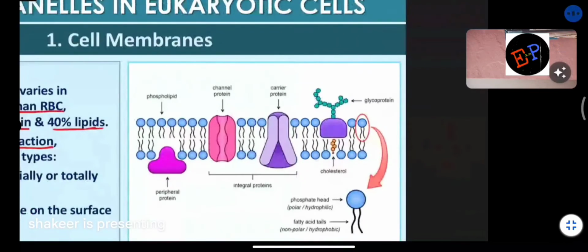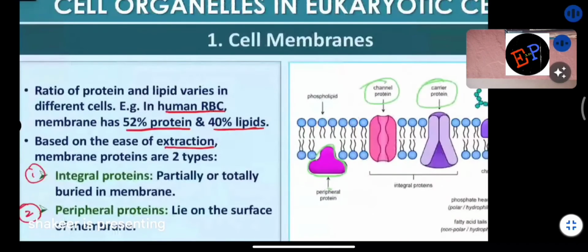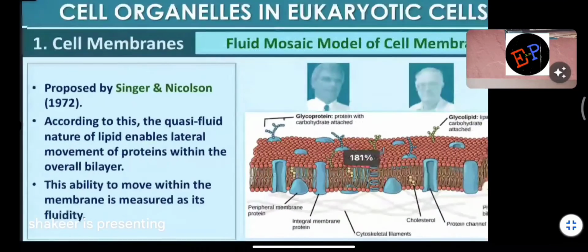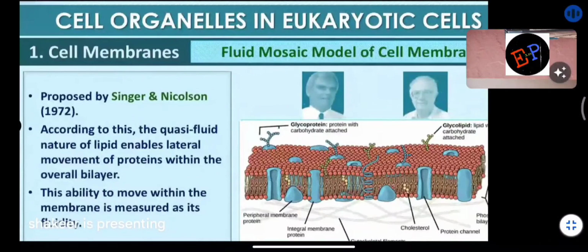So here the structure which you are seeing, this is totally peripheral protein. This is just present on the outer surface or inner surface of this membrane. They are very easy to extract. But here, these proteins, these channel proteins and carrier proteins, they are integral proteins. Integral proteins means what? They are integrated along with the membrane of the cell, and they are very tough to extract. Clear, no? So based on that, we are dividing the proteins into two types, integral as well as peripheral. Okay, ma? Next.